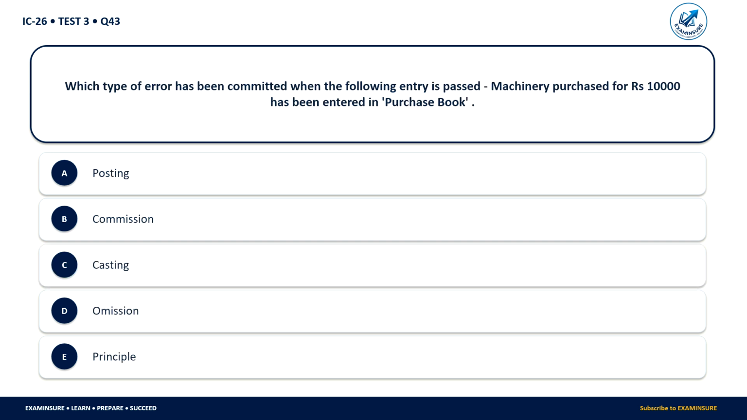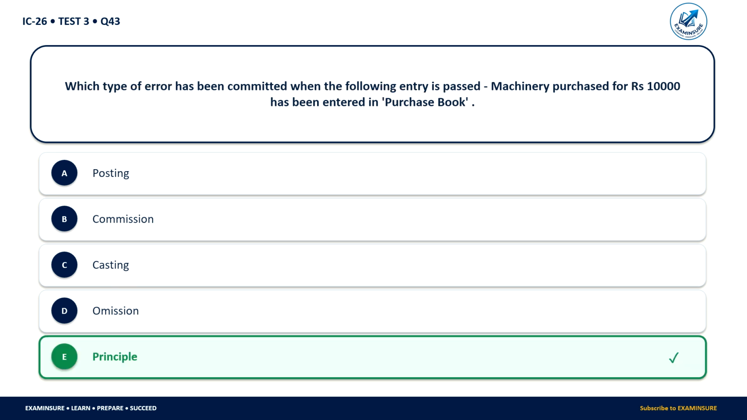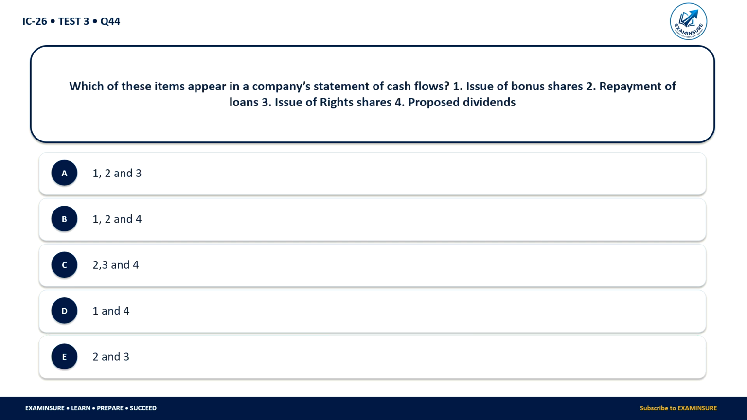Which type of error has been committed when the following entry is passed? Machinery purchased for 10,000 has been entered in the purchase book. Posting entry, commission entry, casting entry, omission entry, or principal entry. So this is known as the principal entry.